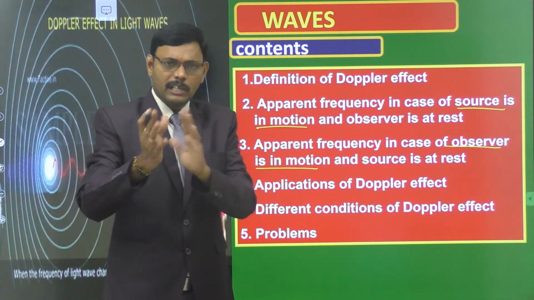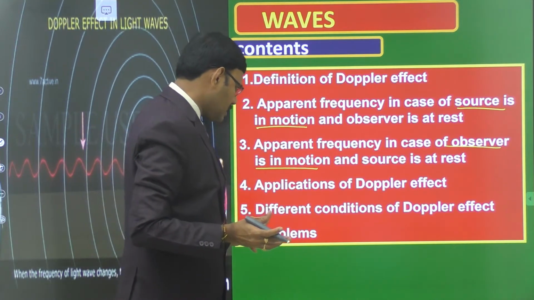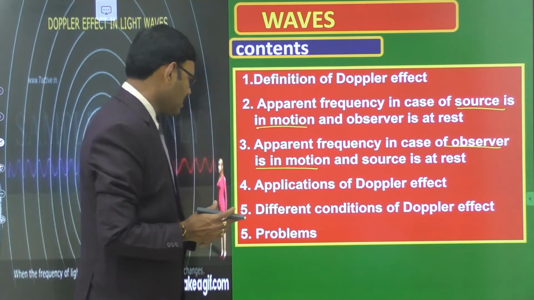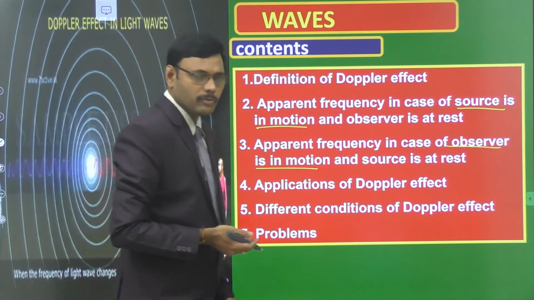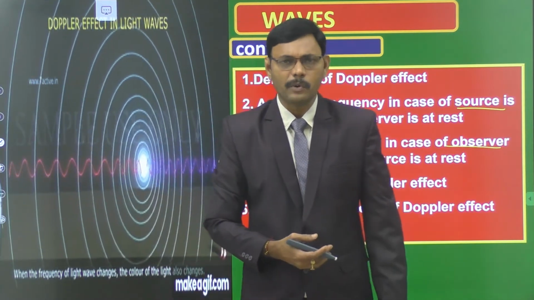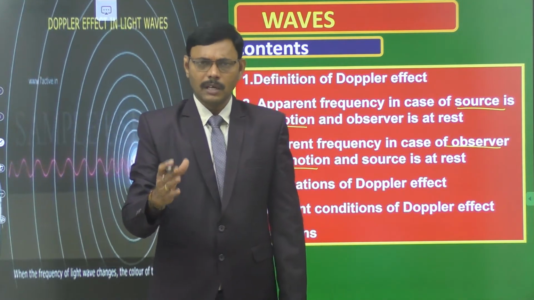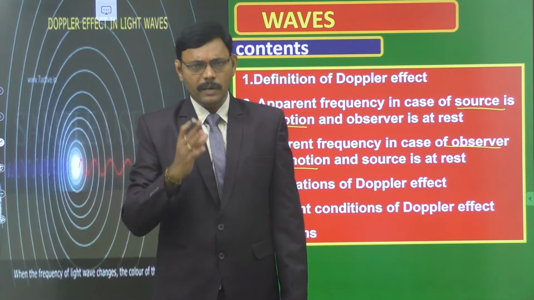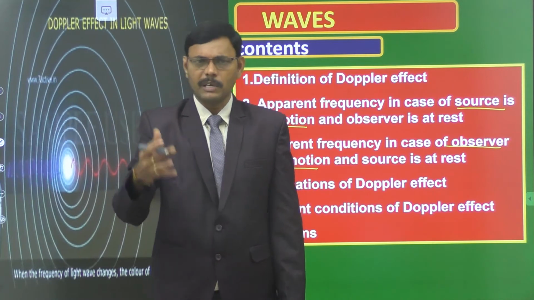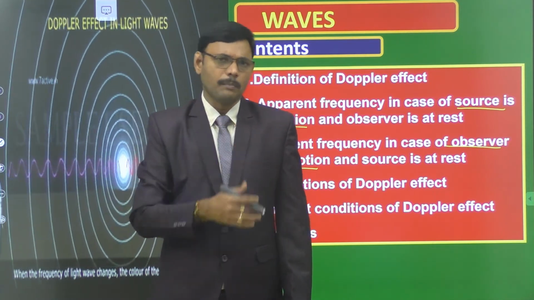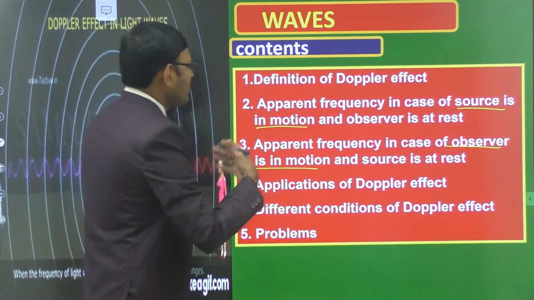Relatively, by observing the different ways of motion between source and observer, we write the various forms of equations of Doppler effect, and applications of Doppler effect, and some numericals belonging to this. So it is a total discussion about a very important topic. Doppler effect is a very important question for board exams, and in this chapter 50% of numerical questions come from it. In the wave chapter, 50% of numerical questions given in previous competitive exams belong to Doppler effect. So let us move on to the first content, that is the definition of Doppler effect.